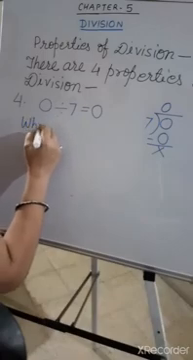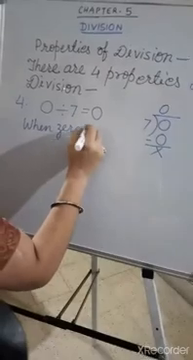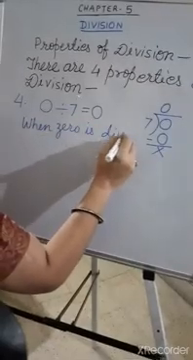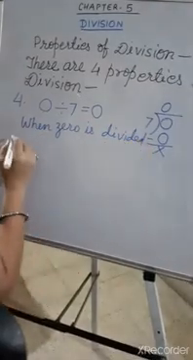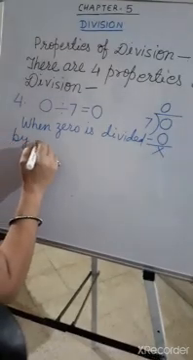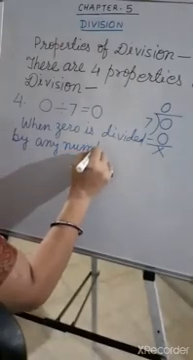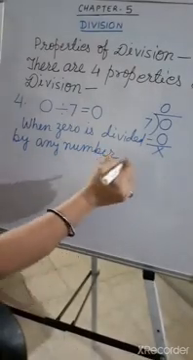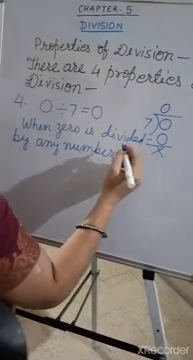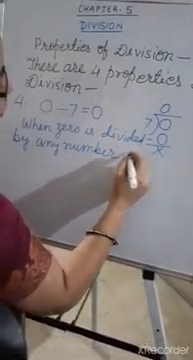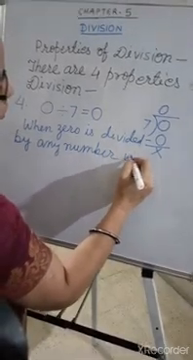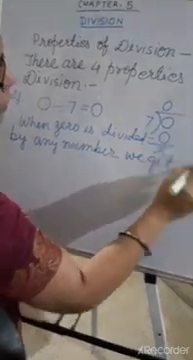When 0 is divided by any number, we get the quotient as 0.